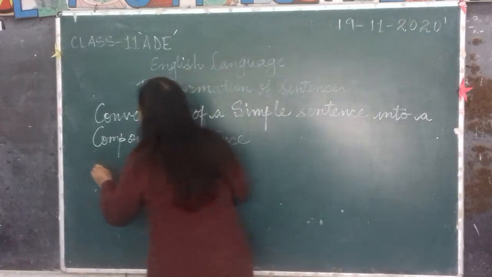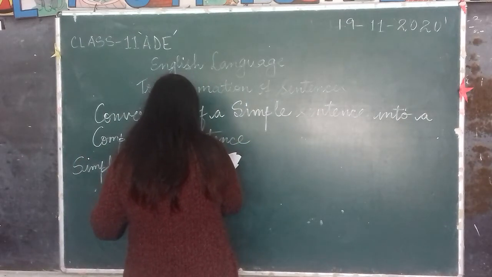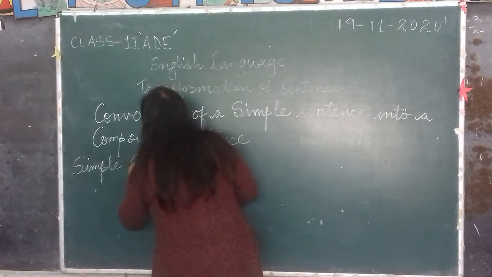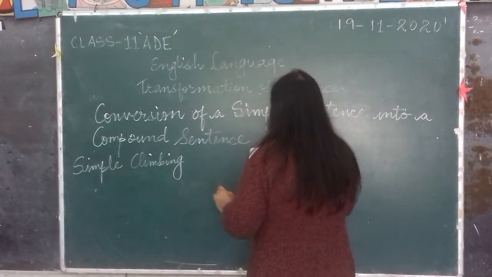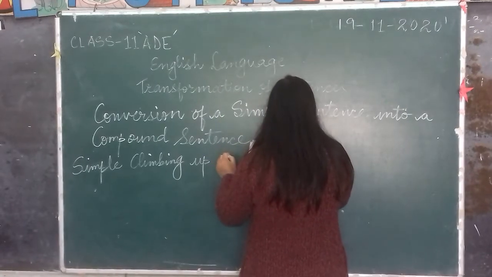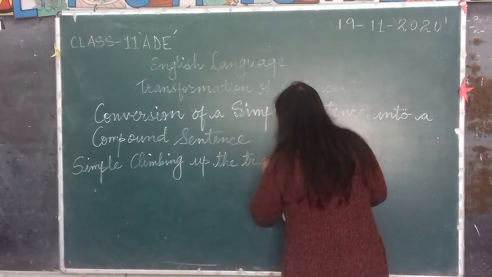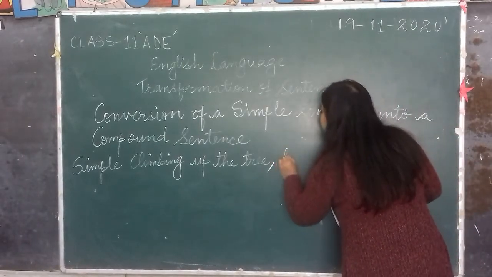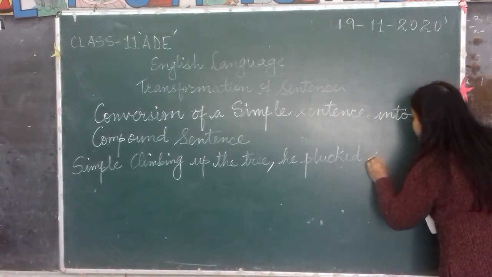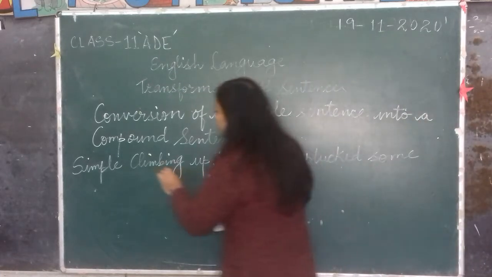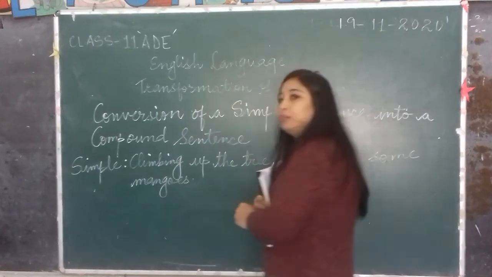Now see, in the simple sentence: climbing up the tree, comma, he plucked some mangoes. Okay, this is the simple sentence.